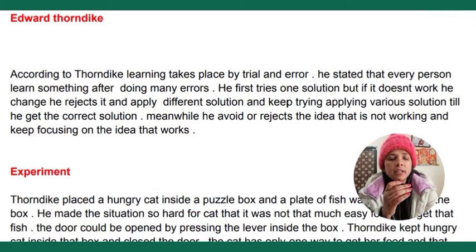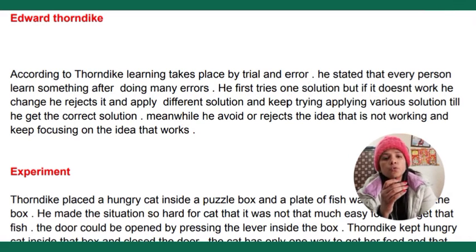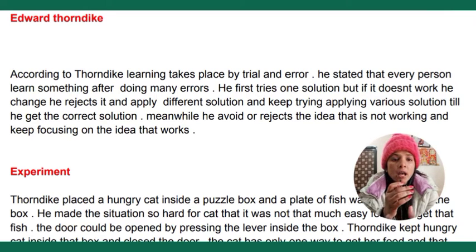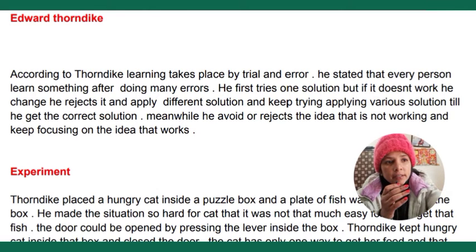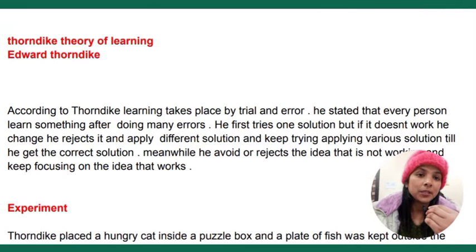He first makes many mistakes and after that he learns how to walk, okay. So Thorndike says that learning takes place by trial and error, and he stated that every person learns something after doing many errors, okay.